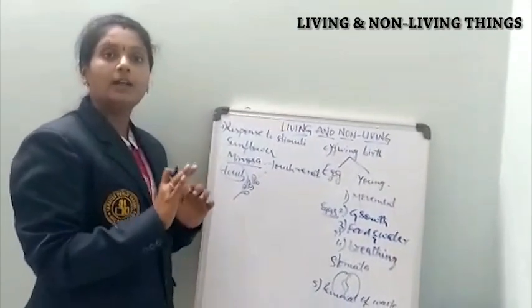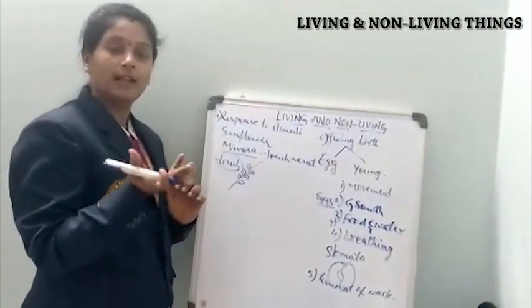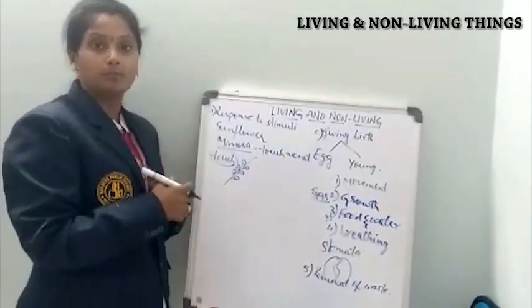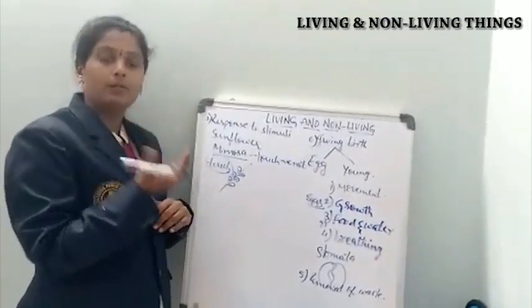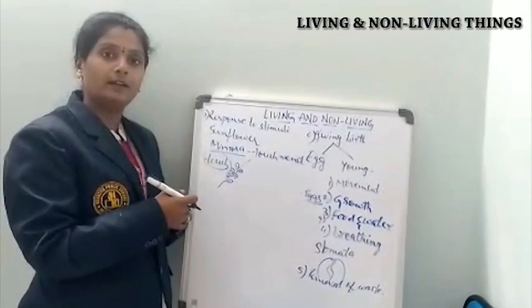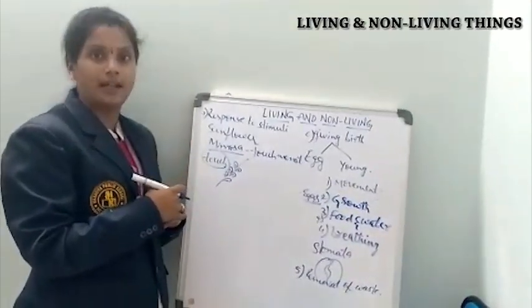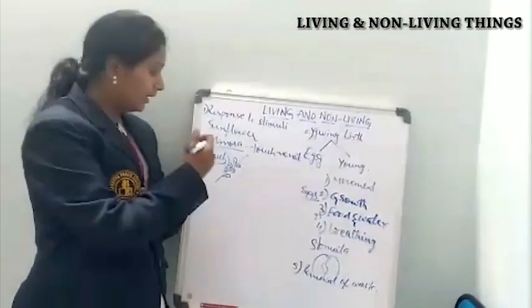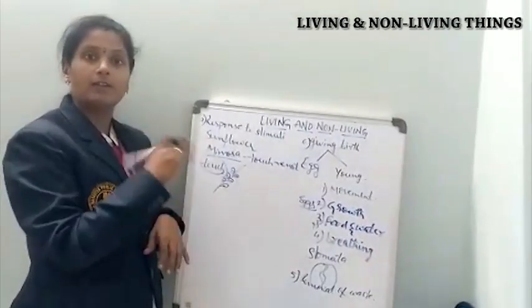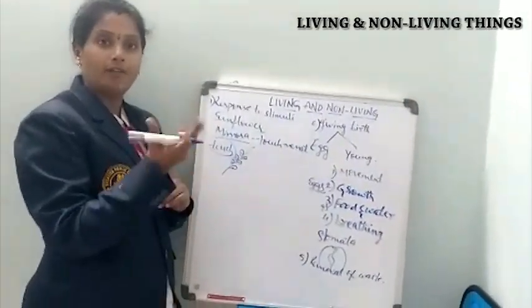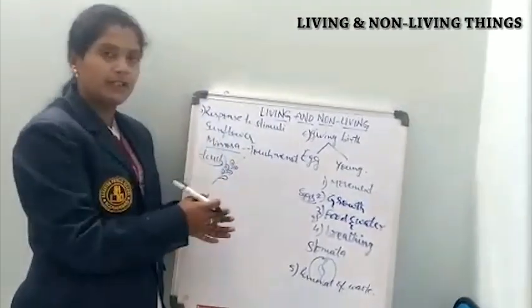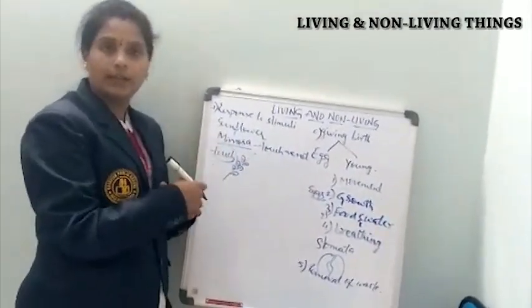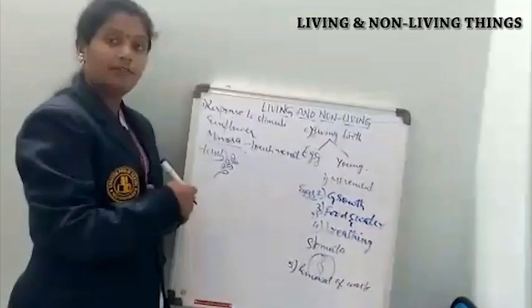And some plants, like some flowers, Raat ki Rani, night jasmine, is one kind of plant which will be blooming, like opening its flowers, at night time itself. Like that, hibiscus flowers will be opening only in the morning time. In this way, we can see a number of plants showing different types of responses to different types of stimuli.